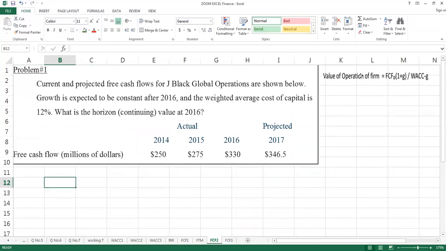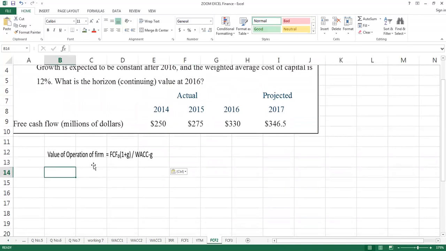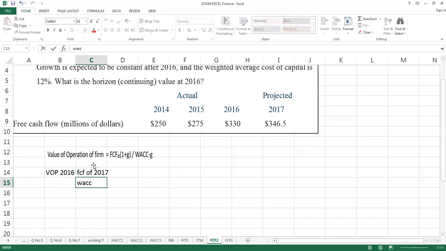Now to calculate value of operation, we will use this formula and see what we require. Since we are interested to calculate value of operation of 2016, we need free cash flow of 2017. The second thing that we need will be WACC, and the third information that we need is G. So free cash flow of 2017 is given